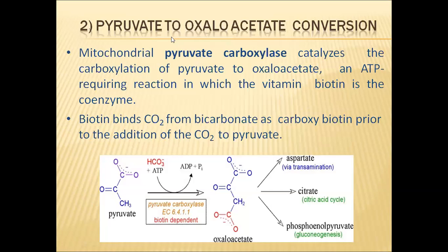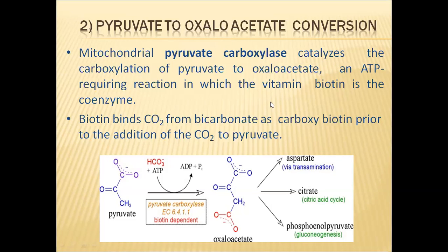Next, pyruvate conversion, pyruvic acid conversion to oxaloacetate. In mitochondria, pyruvate carboxylase enzyme will be there. This pyruvic acid carboxylase or pyruvate carboxylase enzyme catalyzes the carboxylation of pyruvic acid to oxaloacetate. So here in this reaction, what happens? Pyruvic acid will get one carbon dioxide molecule. In that way, it will be converted to oxaloacetic acid. This reaction requires an ATP.